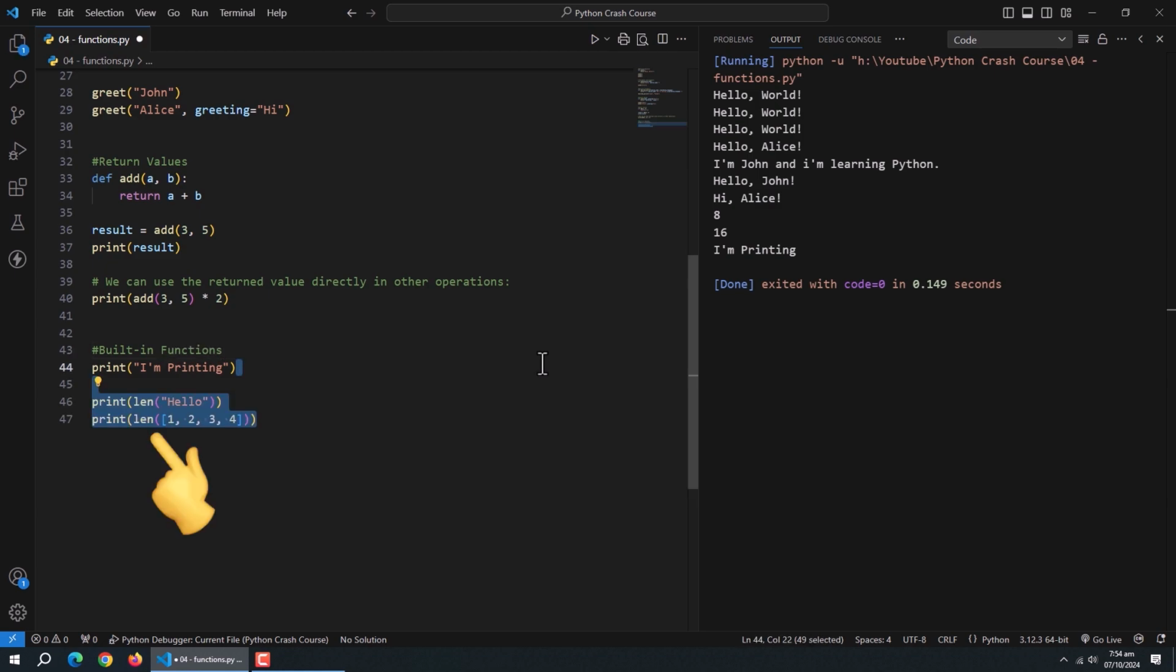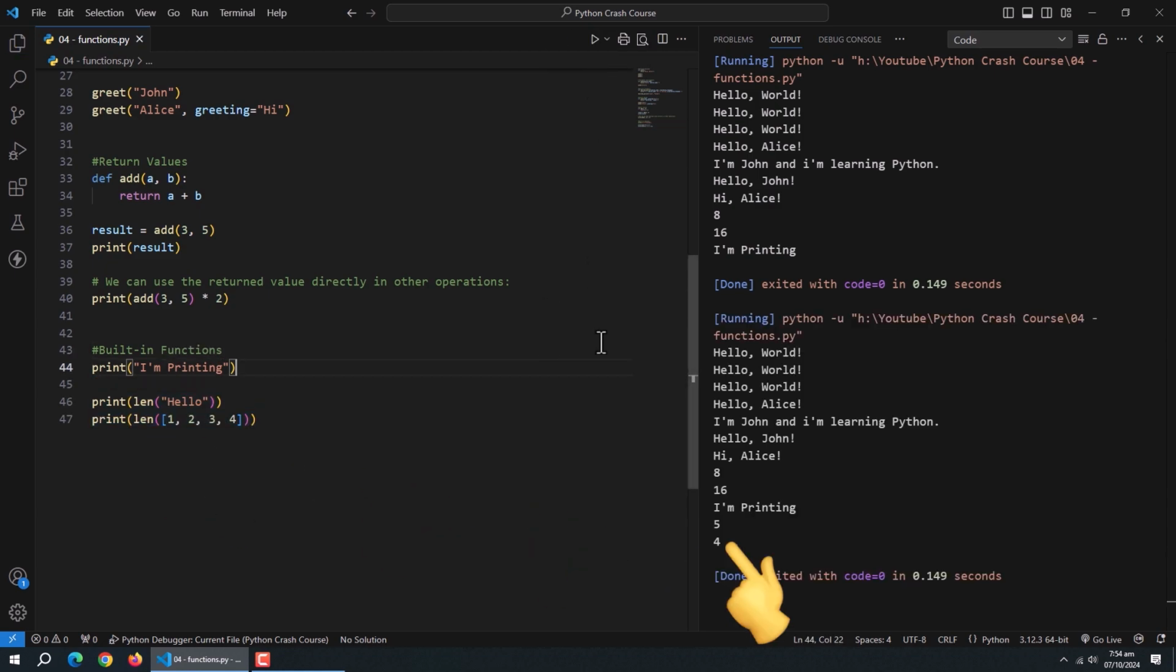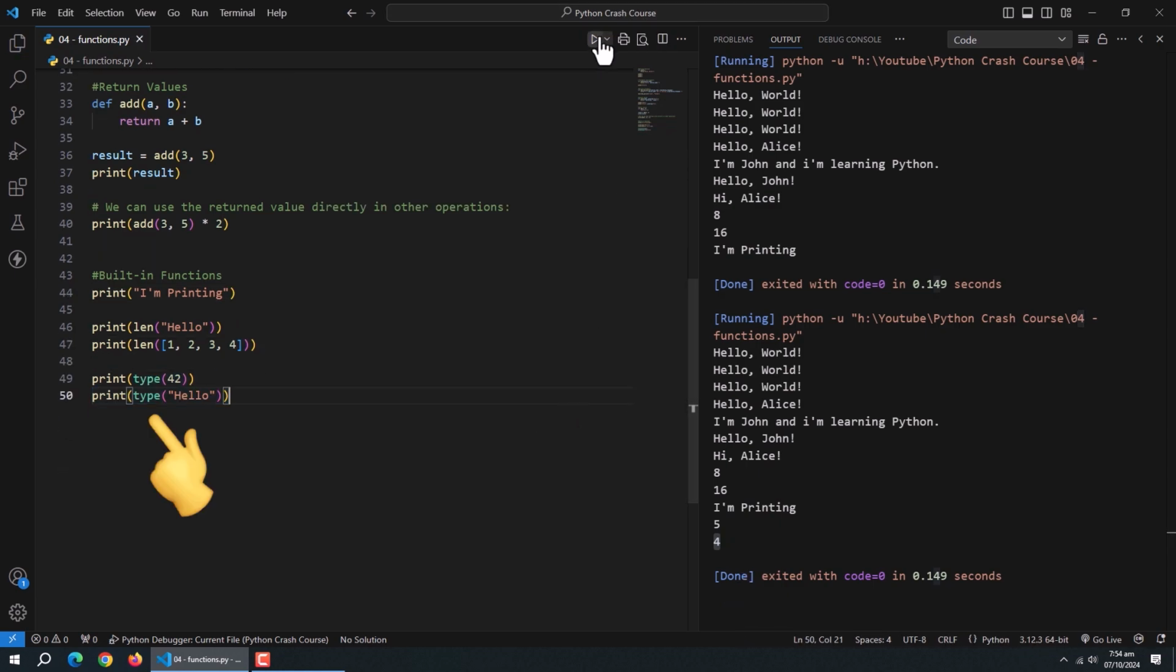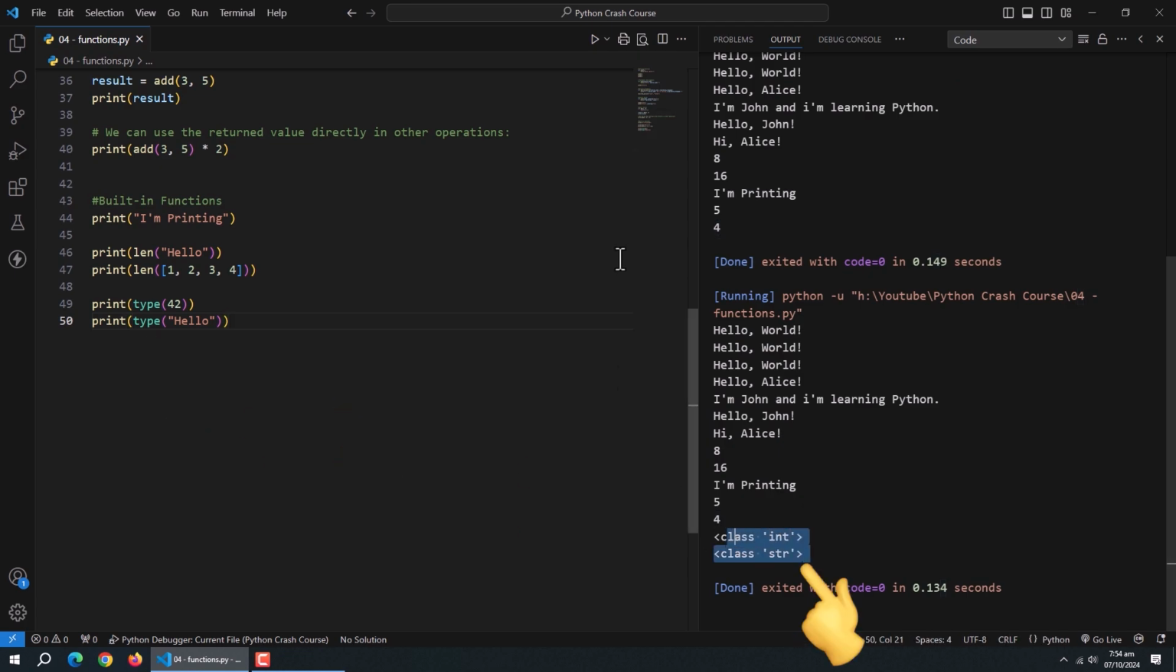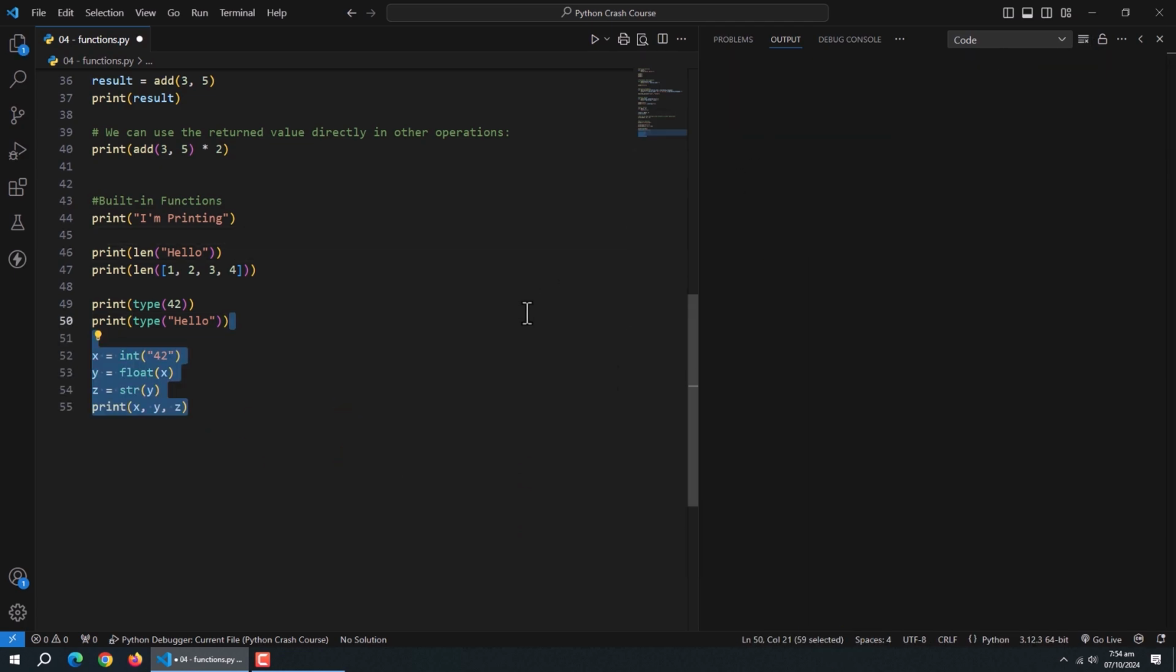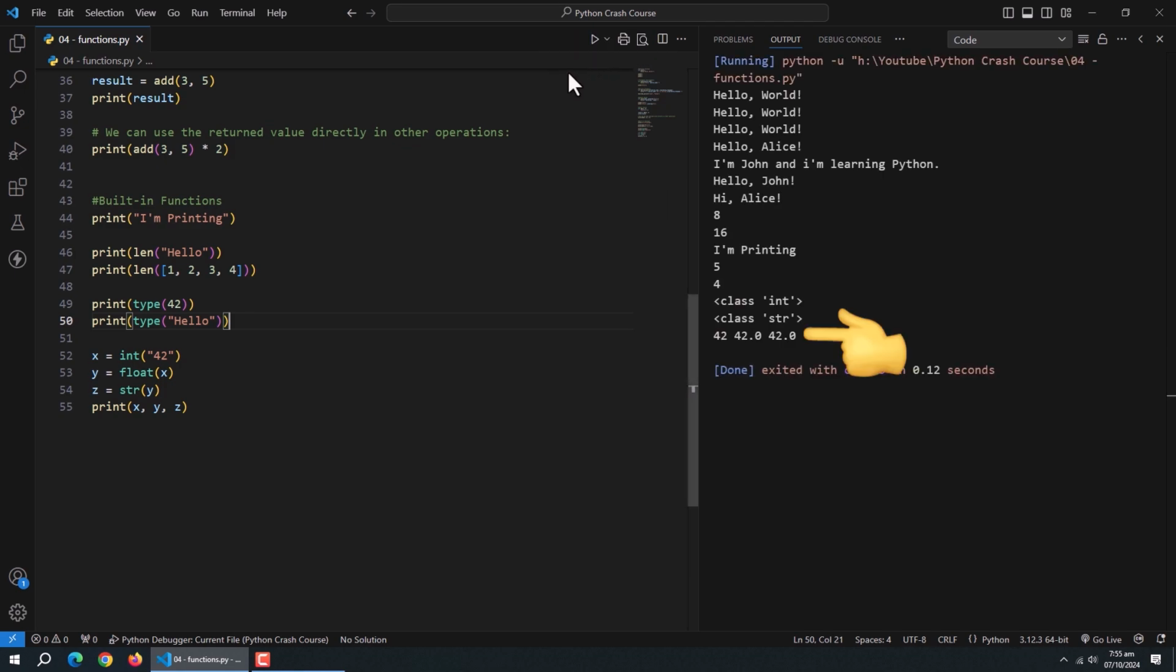Next is the len method. It returns the length of an object. That object can be a string, list, or something else. Next, the type method. It returns the type of the object. Like here it shows that values are of int and string types. Next are the float, int, and str methods. These methods are used to convert the data type of the given values.